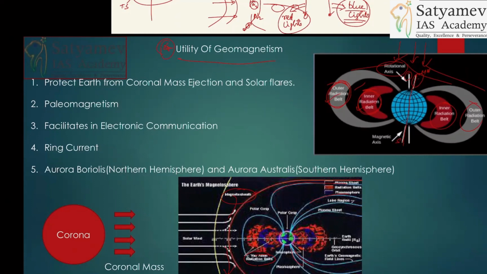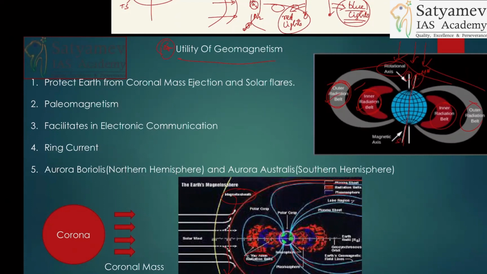Charged particles hovering around Earth's equator. It is near the Earth's equator. So ring current, aurora borealis. So if you are talking about the utility of geomagnetism,